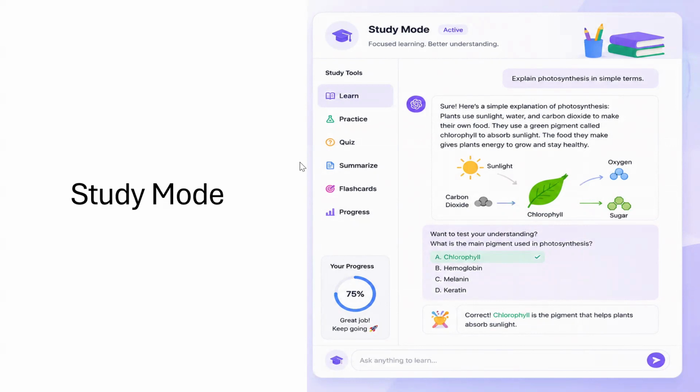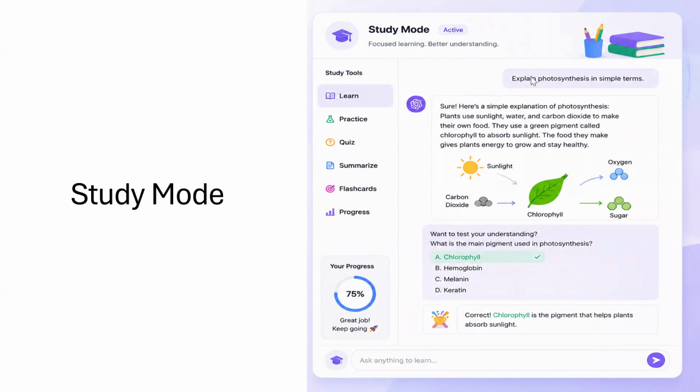So that is exactly what ChatGPT learn mode or study mode is designed to do. Instead of solving everything for you immediately, learn mode guides you through the learning process by asking questions, giving hints, checking your understanding, and encouraging you to think before revealing the answer. Let me show you how exactly.